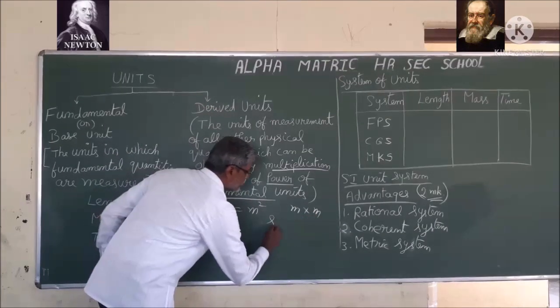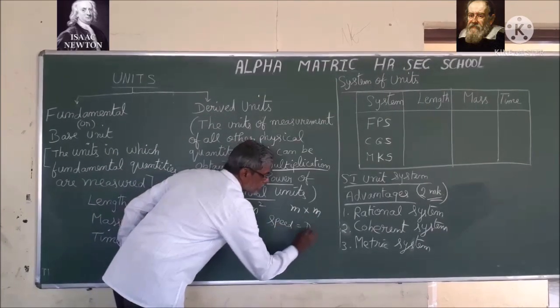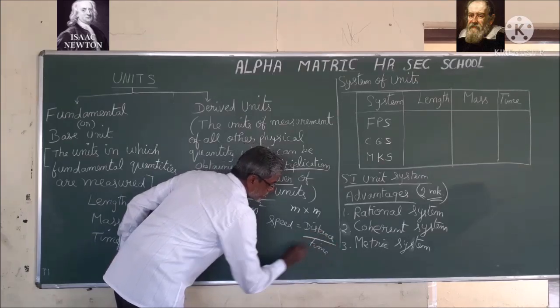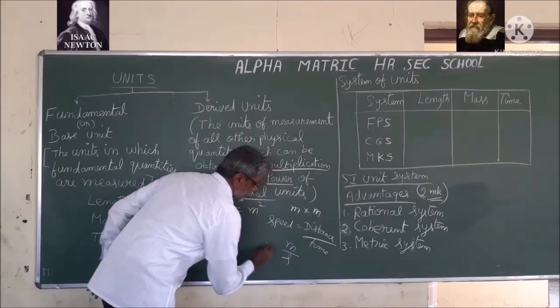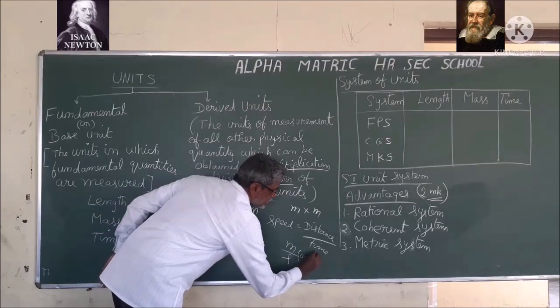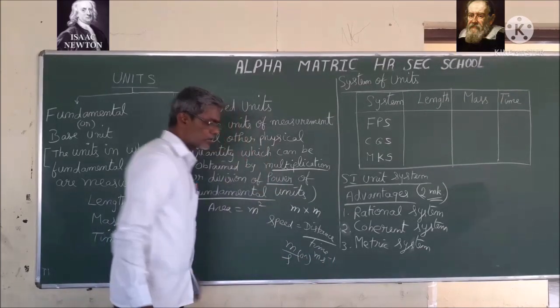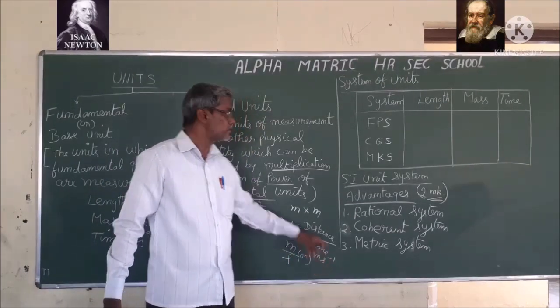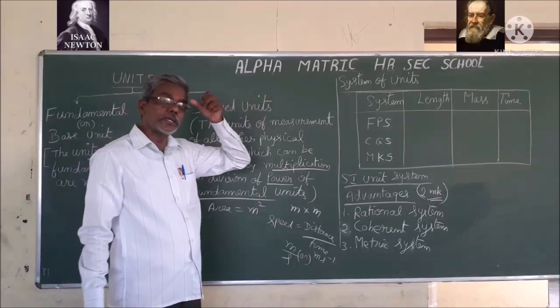For example, speed is distance by time, so meter per second. Otherwise, I can rewrite it as m s minus 1. So it is in the form of division as well as power form, so it is called a derived unit.